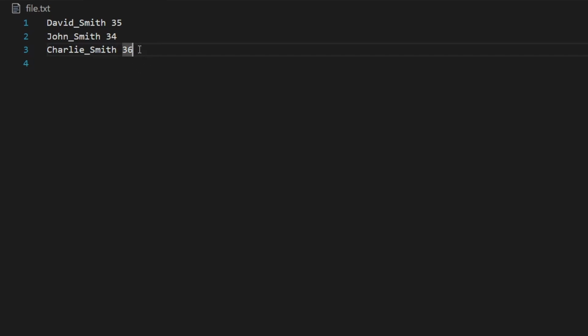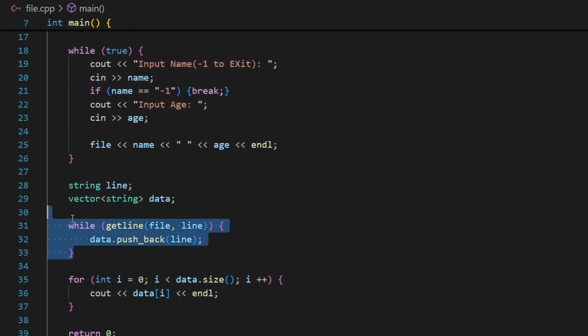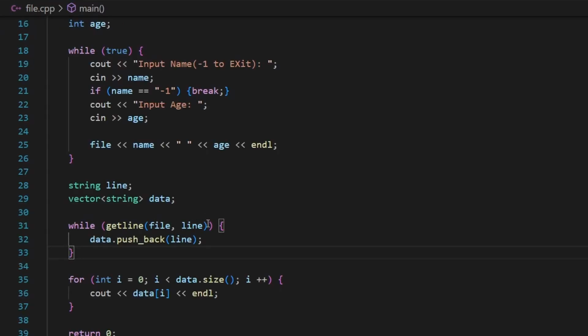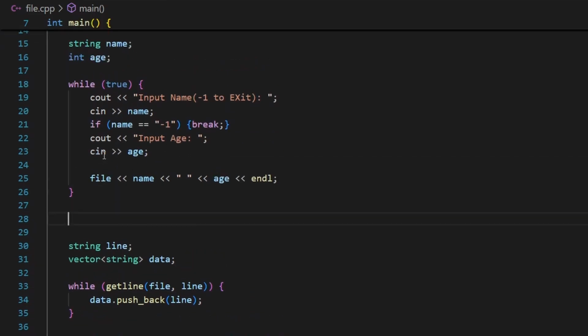It should point actually there because once you add new data, it should add it at the end of the file. But once we arrive to this block of code right here, the cursor of the file is already at the end. So when we want to read something from this file, the cursor is already right here. So it's already pointing to the end of the file. That is why this condition evaluated false. What we need to do is once we finish writing to our file, we need to change the position of our cursor. How to do this?